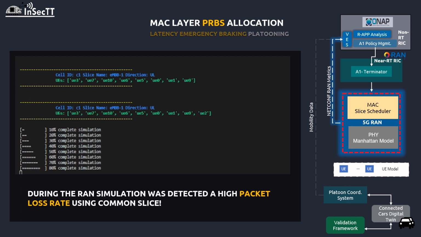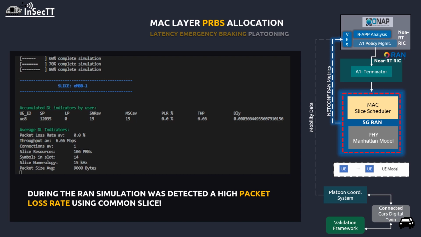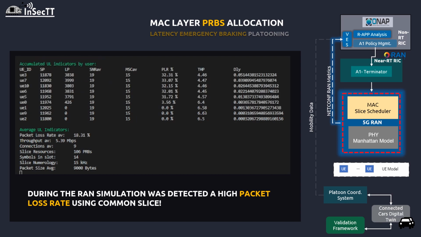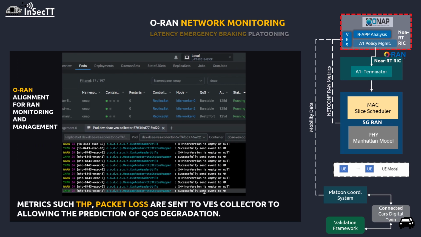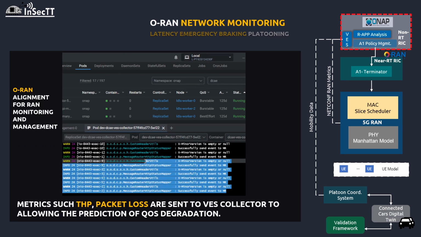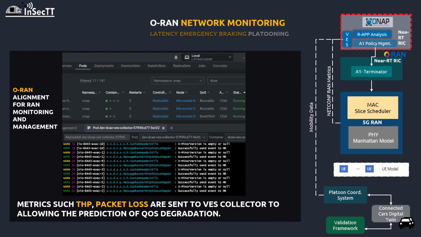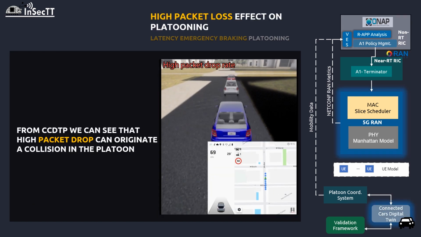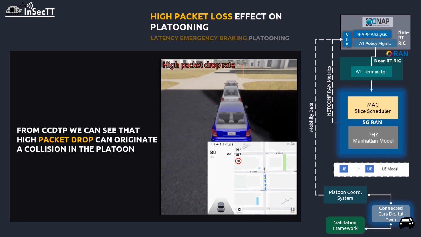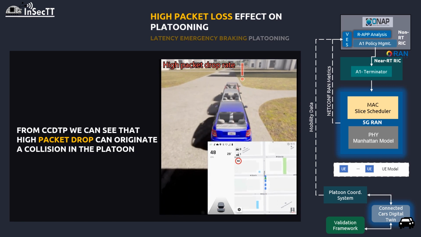During the RAN simulation, a high packet loss rate was detected due to using a general network slice. Latencies also increase since we have a high packet rate. At this point, and as part of the control loop, the RAN metrics such as throughput and packet loss are sent to the VES collector on the ONAP platform, allowing the prediction of cost degradation. From the connected car's digital twin we can see that high packet drop can originate a collision in the platoon.